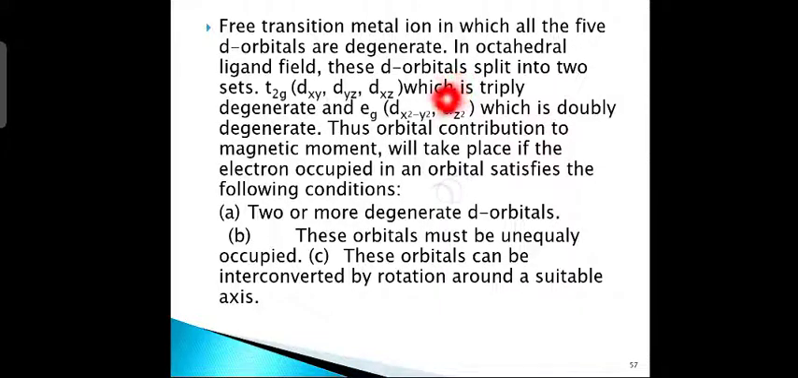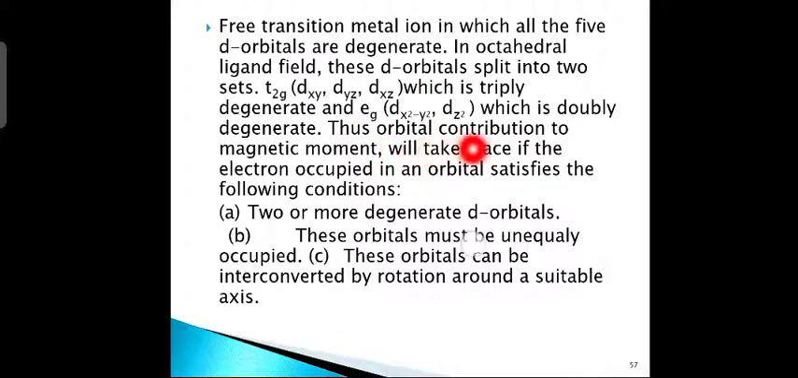In an octahedral ligand field, these d orbitals split into two sets. What happens in an octahedral ligand field? These d orbitals split into two states. Which are the two states? One is t2g, the other one is eg. Which are the t2g orbitals? dxy, dyz, dxz. Which are the eg orbitals? dx squared minus y squared, dz squared. So eg is called doubly degenerate and t2g is called triply degenerate.